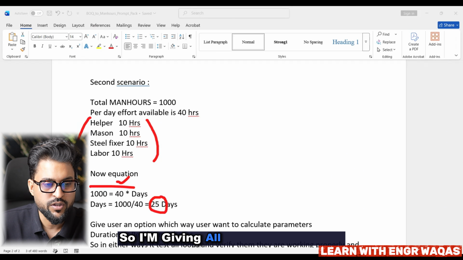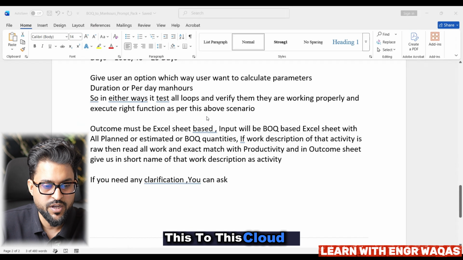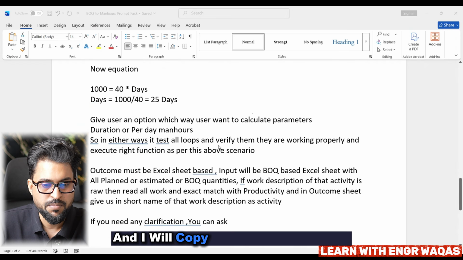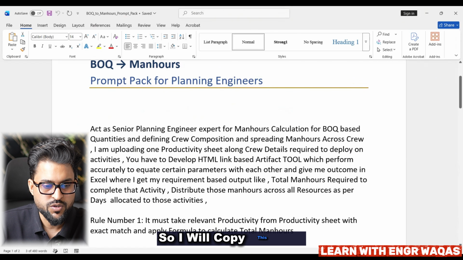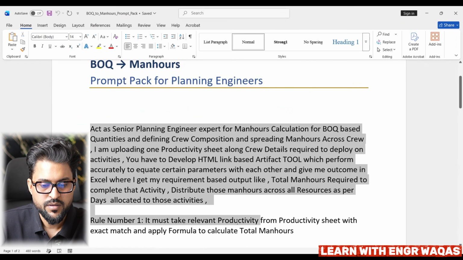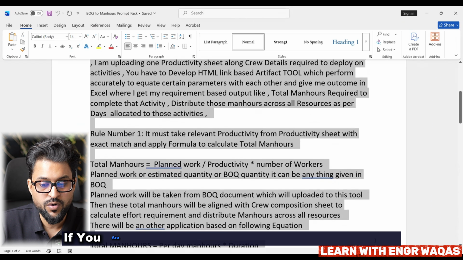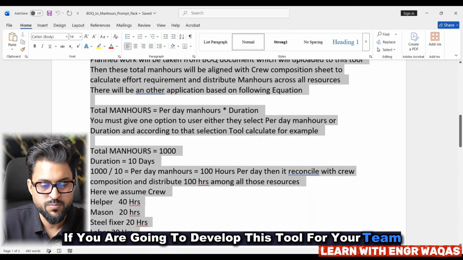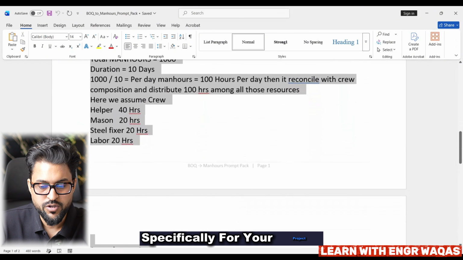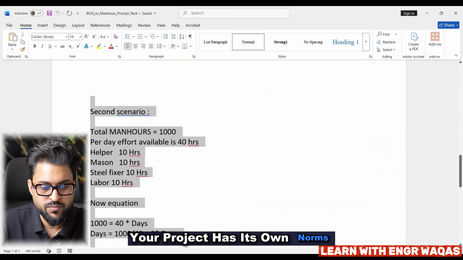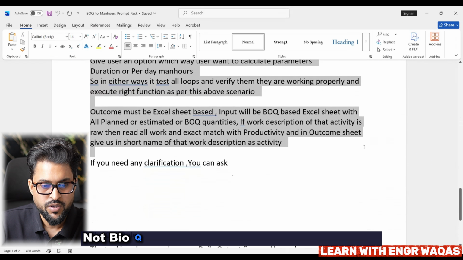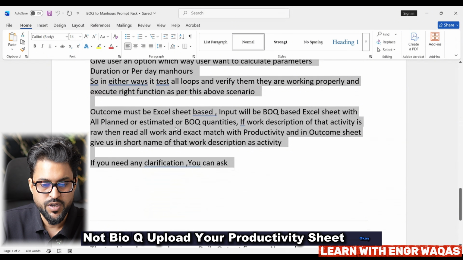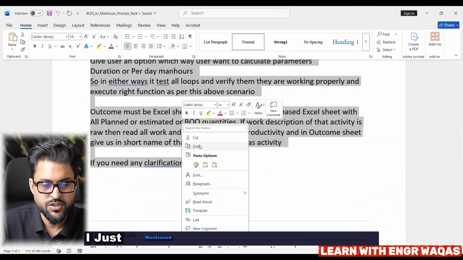So I'm giving all these instructions to this Claude AI, and I will copy paste all of that. If you are going to develop this tool for your team, where your project has its own norms, you can just copy paste it and upload your productivity sheet. At the end, I just mentioned that if you need any clarification, you can ask me.